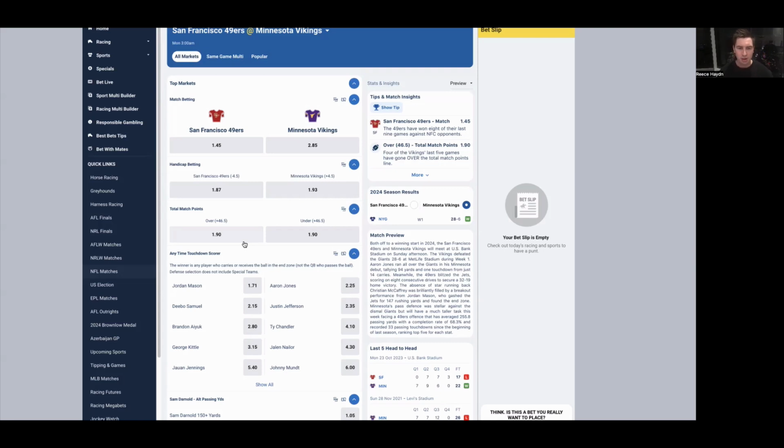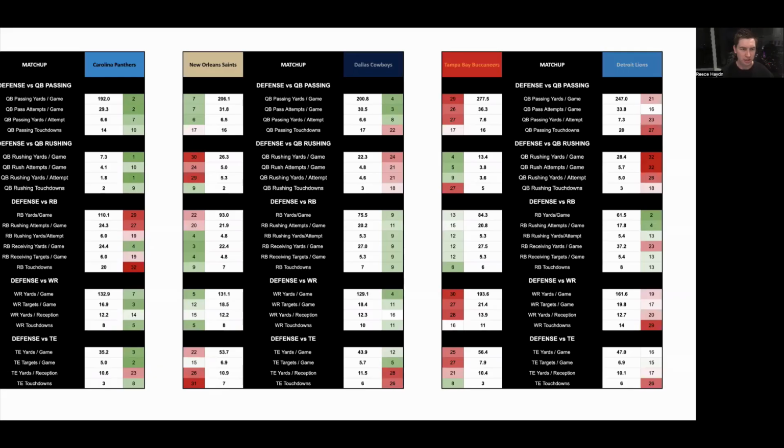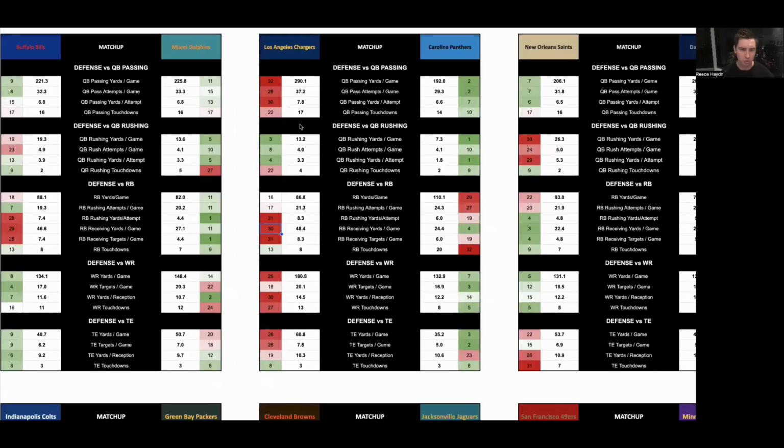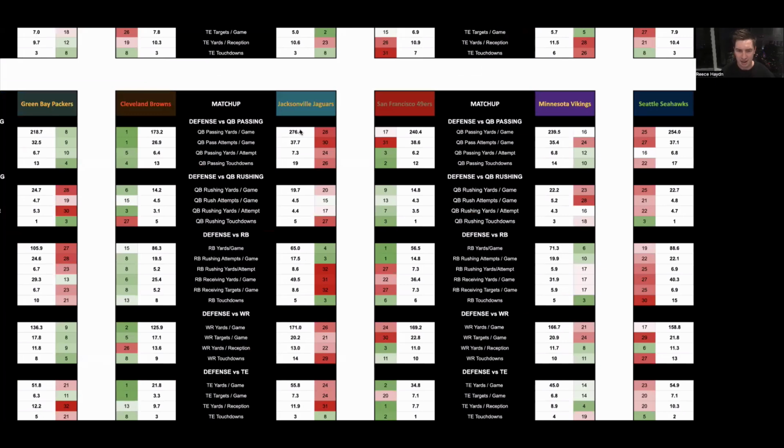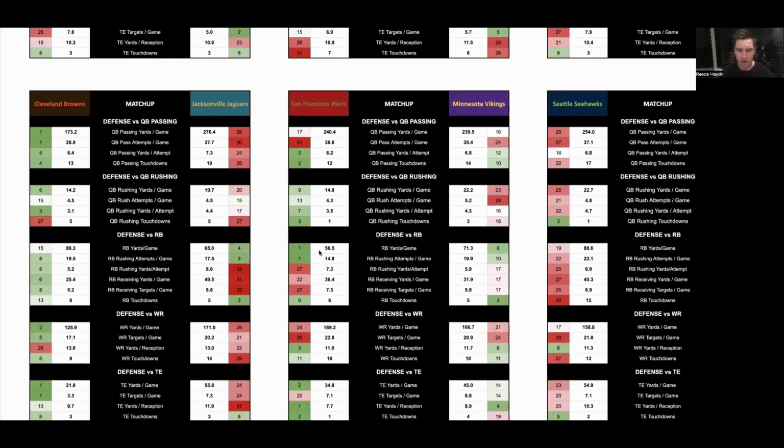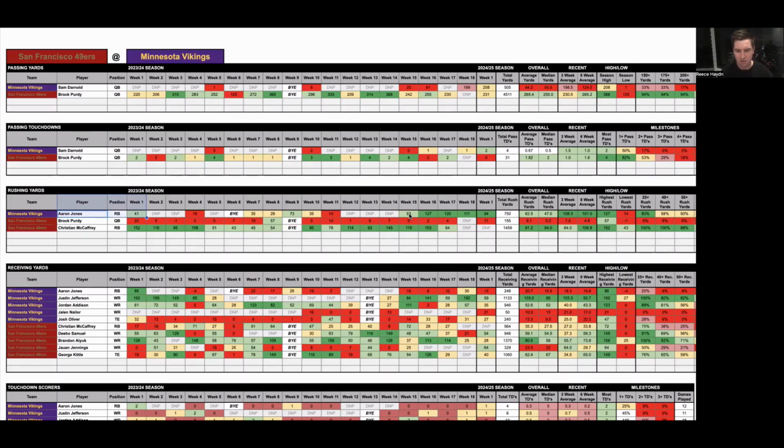But the reason why I do think they're going to win is the Vikings should struggle to run the ball. They're a side who relies heavily on the run, yet the 49ers are the best rushing defense in the league. The Vikings definitely rely heavily on Aaron Jones to put up big numbers. However, against this 49ers defense, I think he's going to have a below average week.